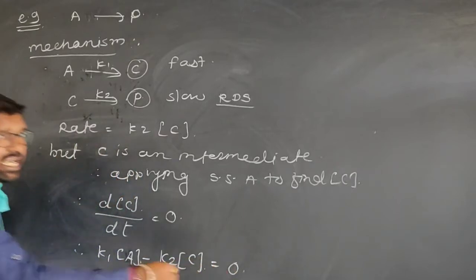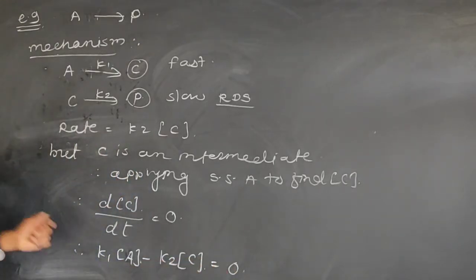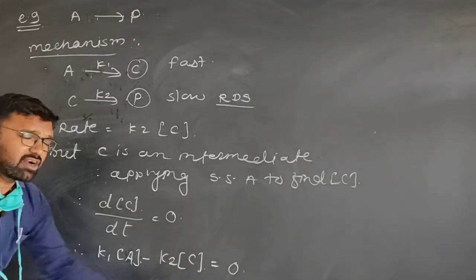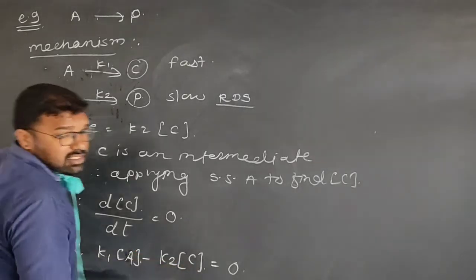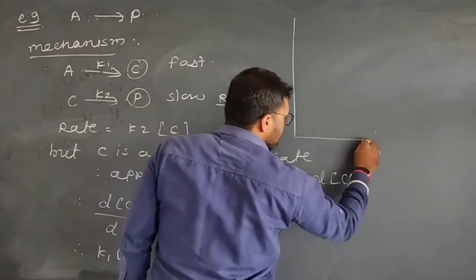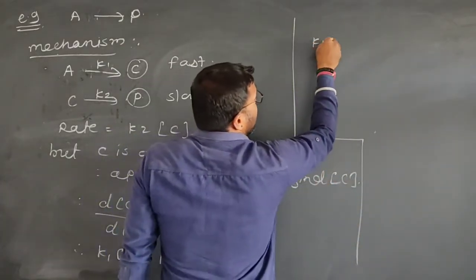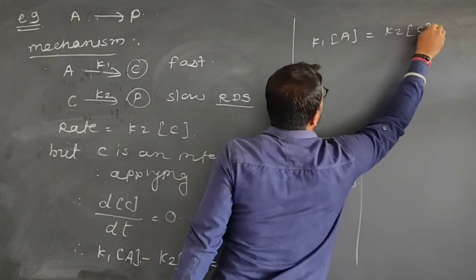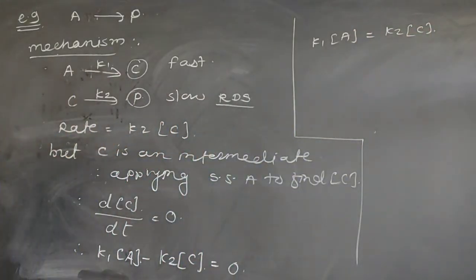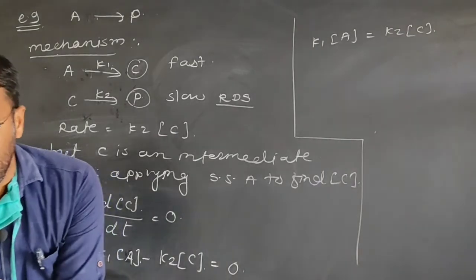Why? Because the net rate of formation of the intermediate is equal to 0, right? We are interested in finding the value of C, therefore K1 into A is equal to K2 into C, right?